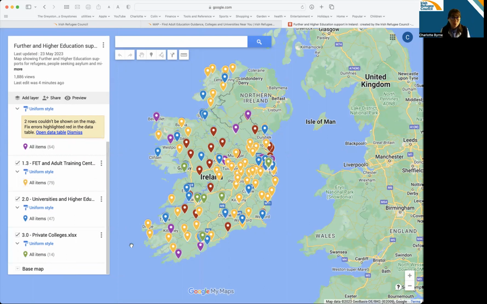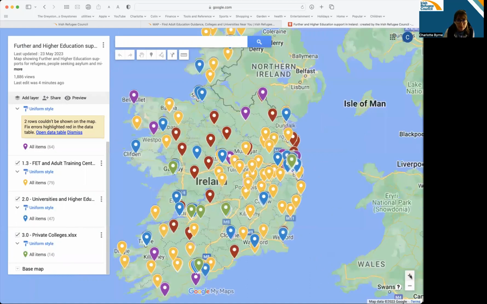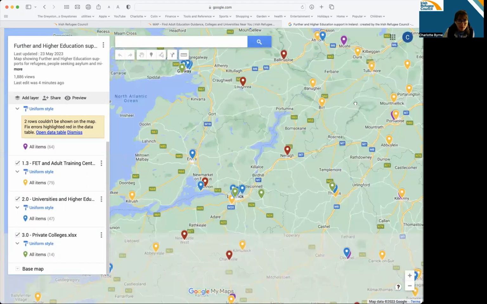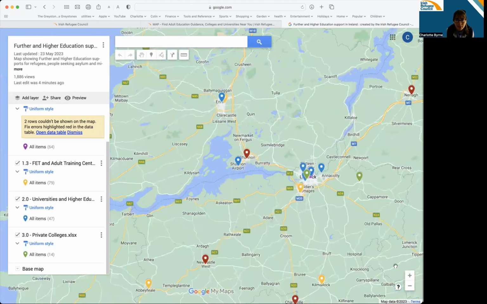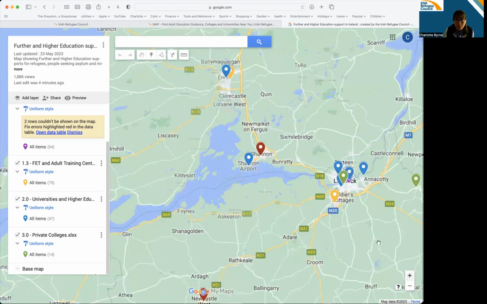I've put them there, but mostly to tell you to avoid them. Don't go to a private college because you cannot get state funding for private colleges. So I really put them there mostly to tell you to avoid them. So let's say, for example, you're living, I'm going to avoid Dublin because it's very crowded. Let's say you live down here in Limerick, for example.